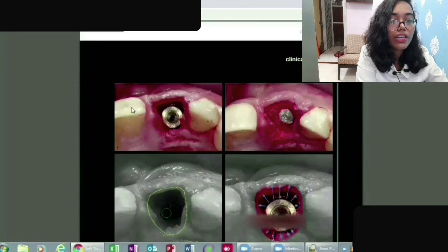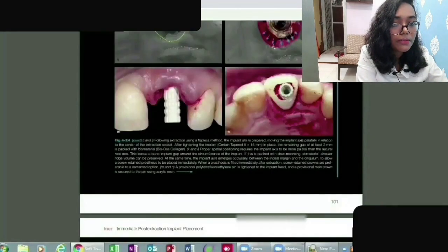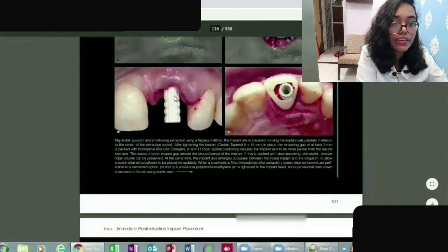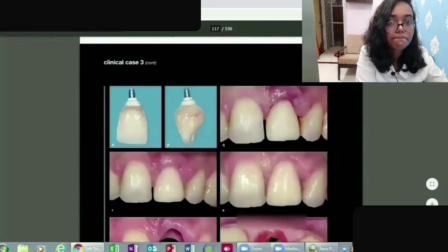Okay, so this is a continuation. The implant has been placed, and here you can see the clotting, and later they have placed the implant and the prosthesis accordingly, and they are checking whether it looks perfect or not. So here you can see extraction using a flapless method. This one is a flapless case. Usually they use the flapless technique only.